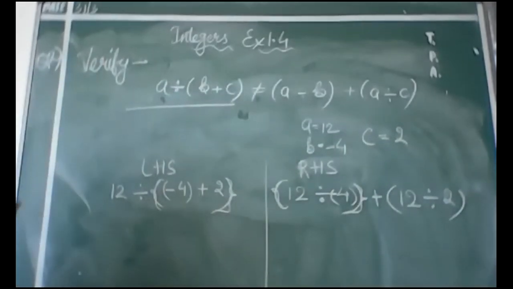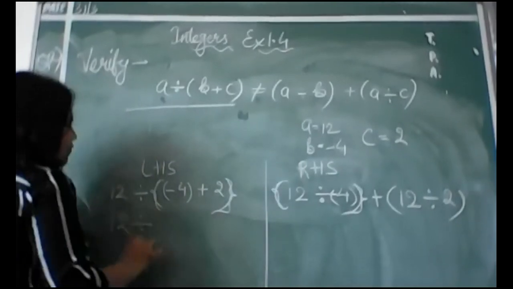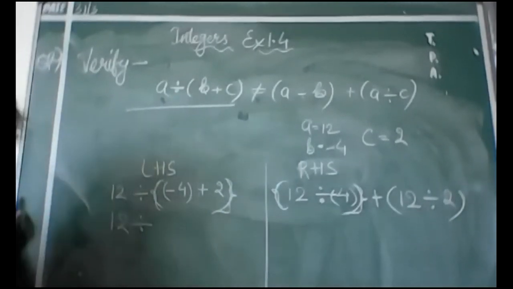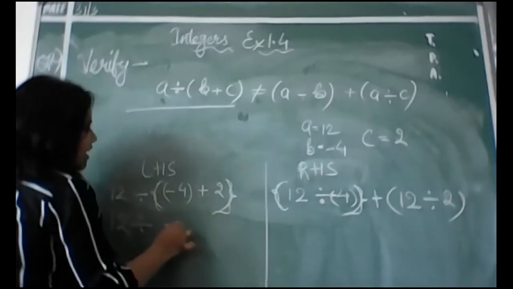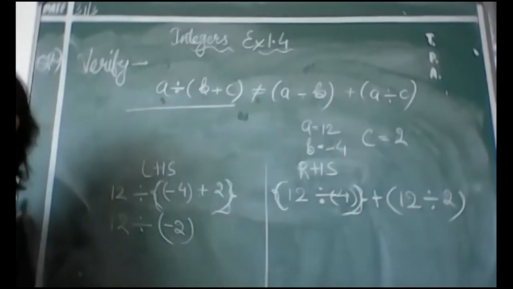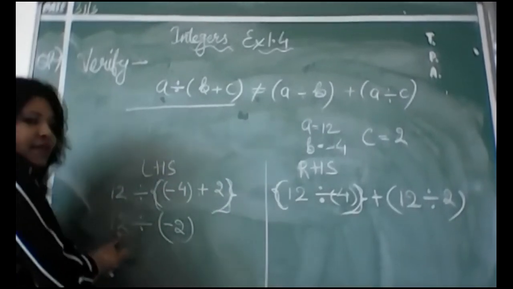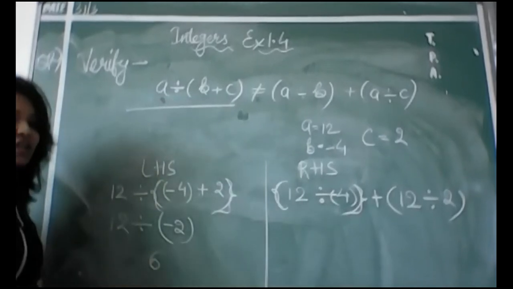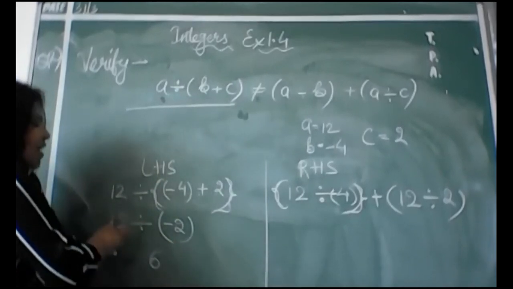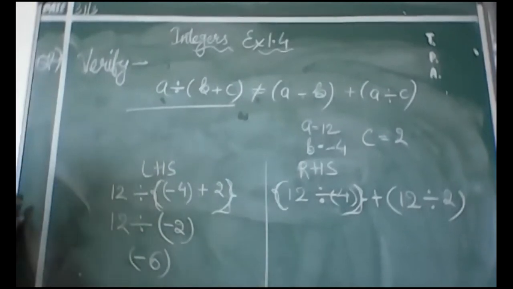Now let us solve this. It is telling 12, so 12 will remain like this only, because before we solve division, we will solve the bracket. Now minus 4 plus 2, when you solve, you will get minus 2 only, because minus 4 plus 2 will give you minus 2 only. Now see this, 12 divided by minus 2 will give you minus 6, because 2 sixes are 12, and plus divided by minus will give you minus only. It means we are getting minus 6.